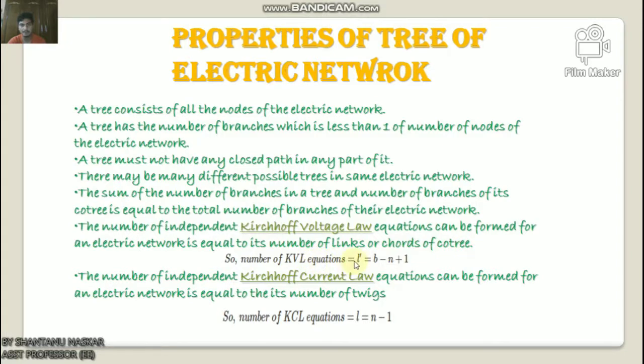So the number of KVL equations, L dash, equals B minus N plus 1, and the number of independent Kirchhoff current law equations that can be formed for an electric network is equal to its number of twigs. So the number of KCL equations, L, equals N minus 1.